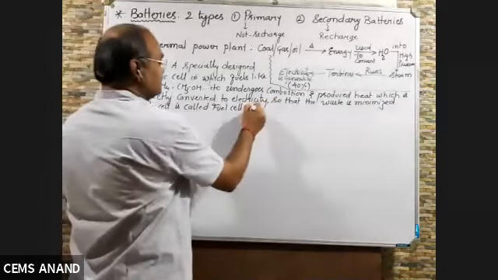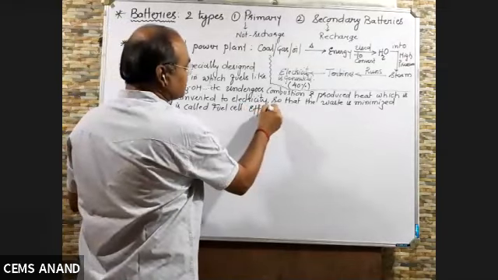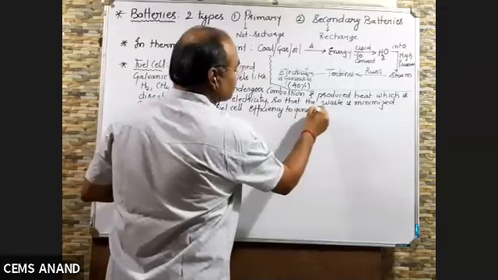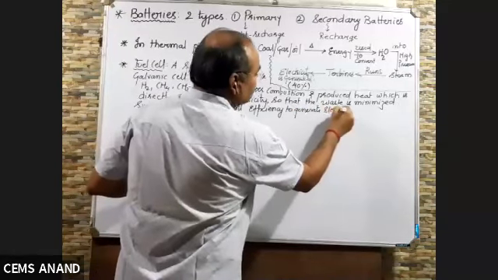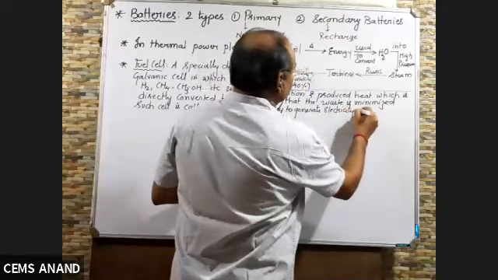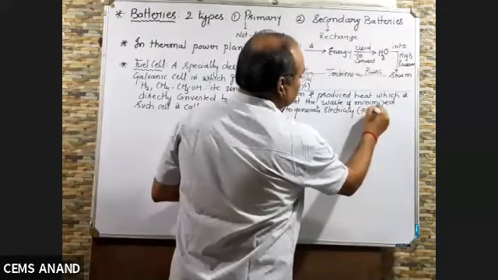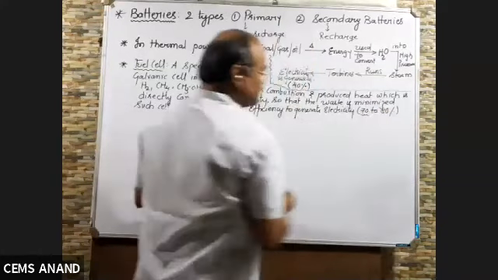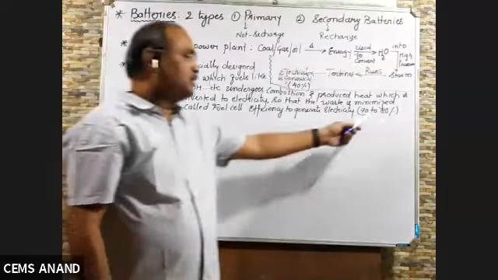So efficiency to generate electricity: here it was maximum 40%, here it is 70 to 80%. In your NCERT, 70% is given, but maximum it goes to 80%.